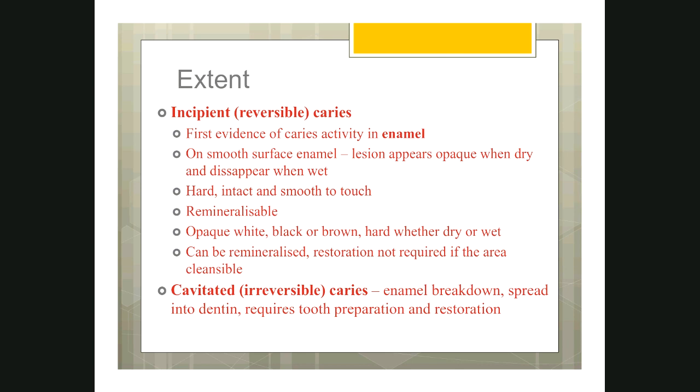That's why we call this incipient caries a white spot lesion. When you apply some water, or if the patient's saliva covers the enamel, this lesion disappears. So the characteristic feature of white spot lesion or incipient lesion is they will be opaque white when the tooth is dry, when the enamel is dry, and they disappear when it is wet.